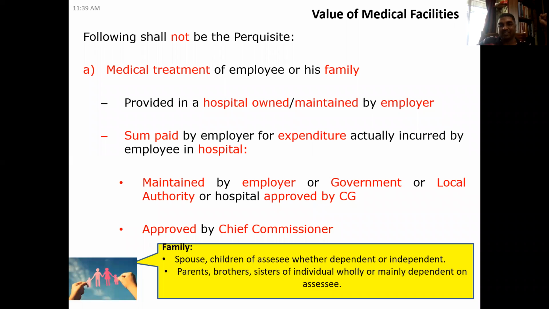Corporation. Okay, that means it is maintained by government, or by a local authority. And not only ESI hospitals, there are many hospitals which may not be maintained but are approved by the central government for some specific diseases. If treatment is made in that hospital also, then that is not a perquisite. Or it may be a hospital which is approved by the Chief Commissioner of Income Tax. Then also it is not a perquisite.